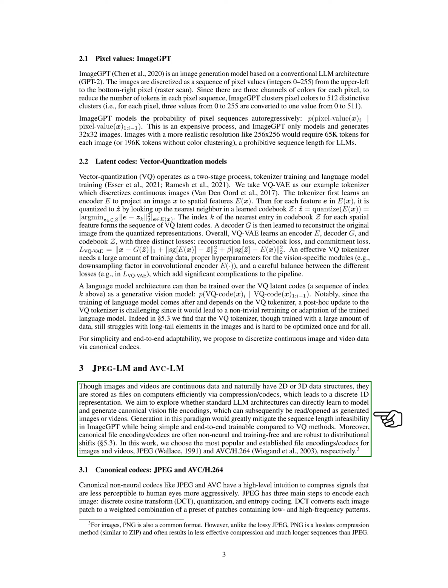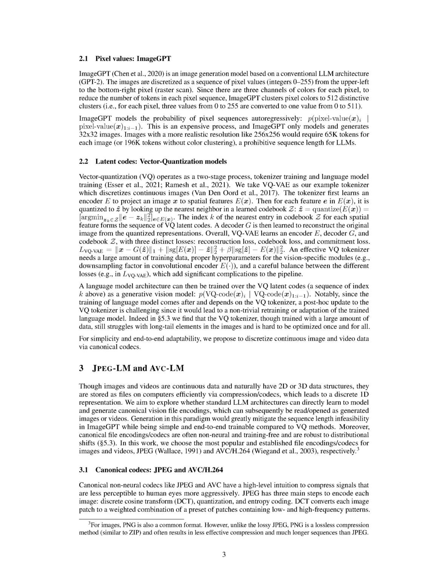This approach could significantly reduce the sequence length issues faced by ImageGPT and offers a simpler, end-to-end training process compared to VQ methods. We focus on widely used codecs for images and videos, specifically JPEG and AVC H.264.